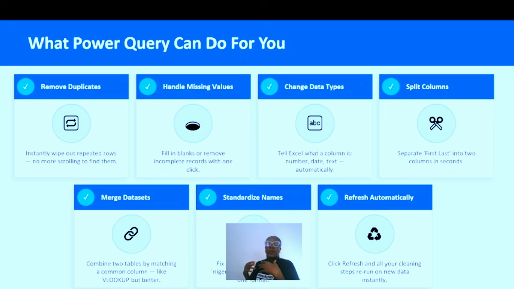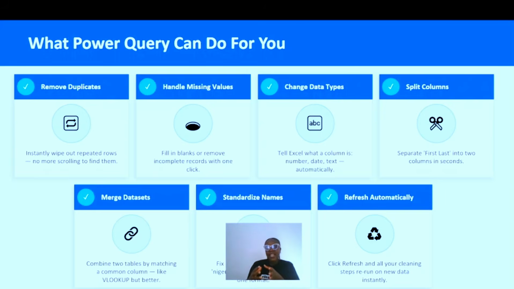Now, what can Power Query do for you? Power Query, like we have said before, is a very powerful tool. Power Query can help you remove duplicates. When you have repeated rows, Power Query can help you remove them.